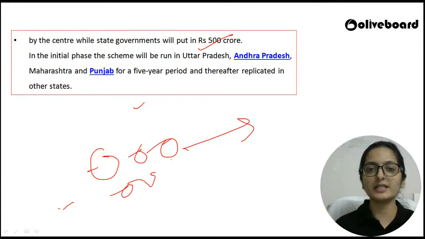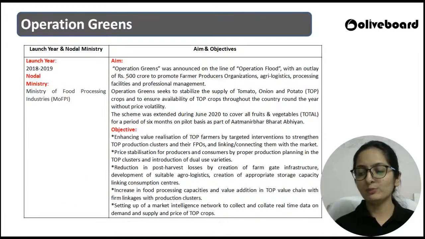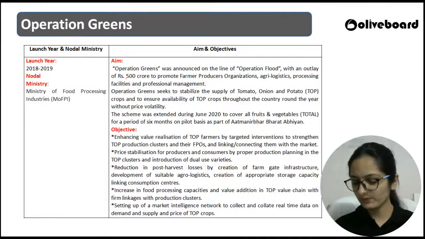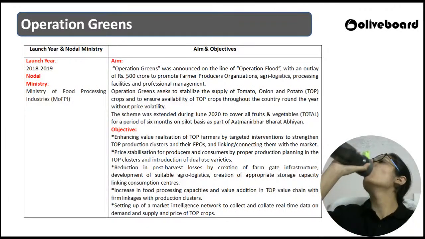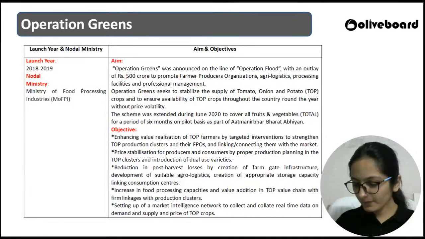The names of the states are Uttar Pradesh, Andhra Pradesh, Maharashtra and Punjab for a 5-year period, right? So can you please tell me when was Gram Samriddhi Yojana launched? In which year this Yojana was launched, the Gram Samriddhi Yojana?